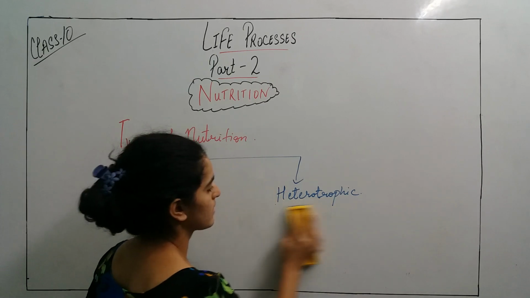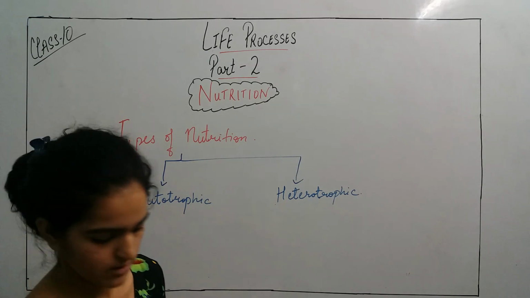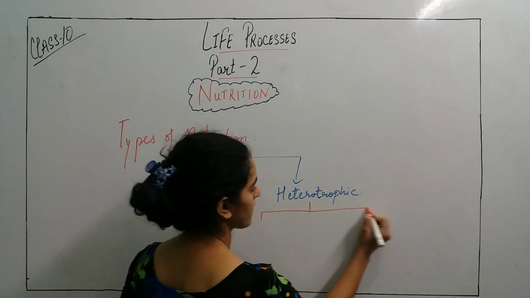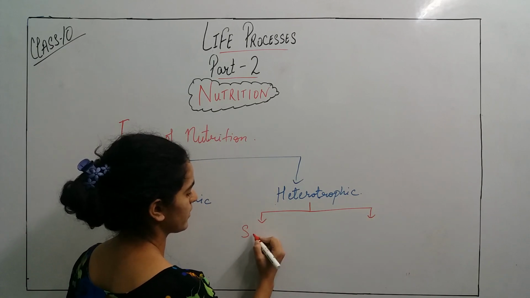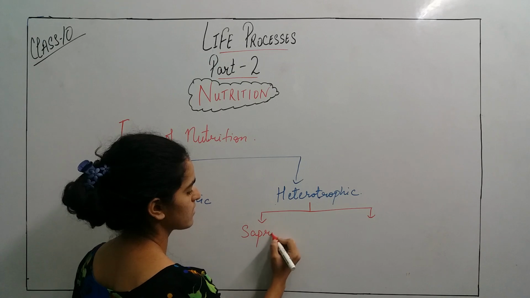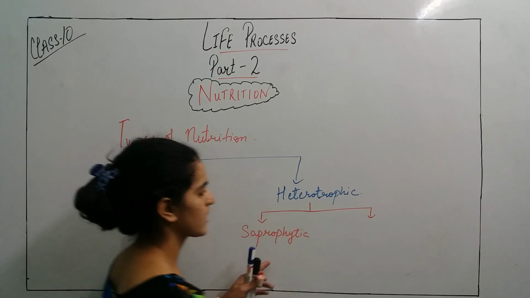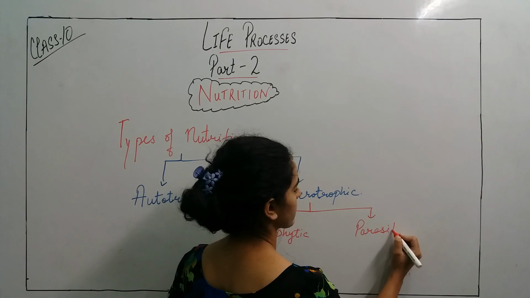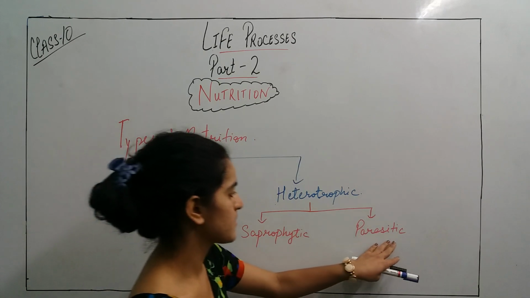Now, there are two types of heterotrophic nutrition. The first one is the saprophytic mode of nutrition, and the second one is the parasitic mode of nutrition.